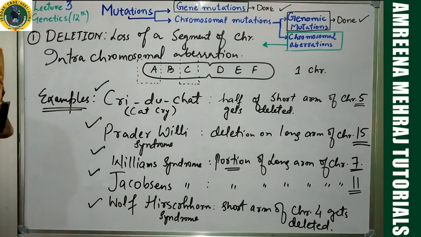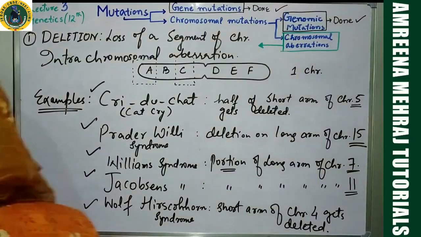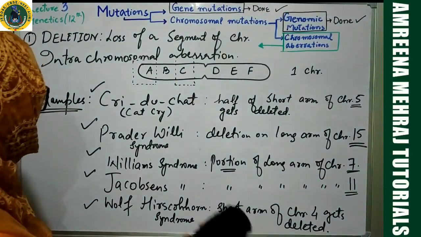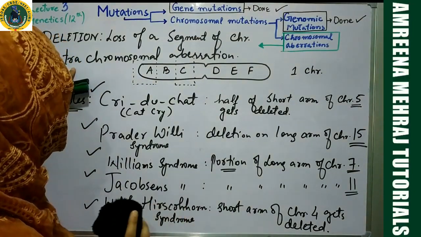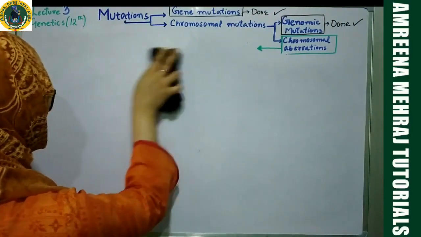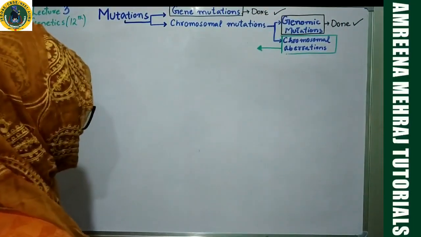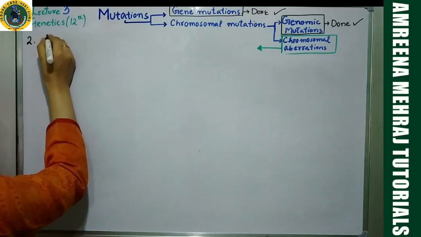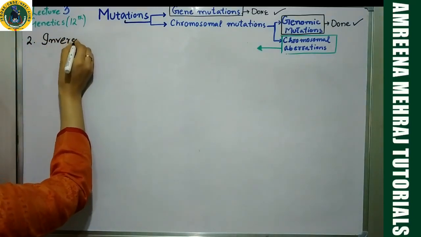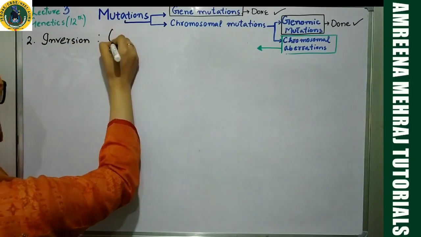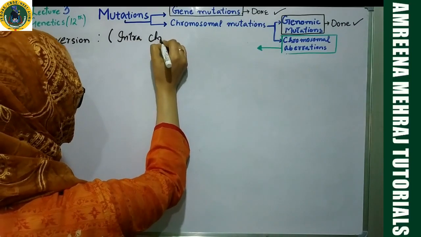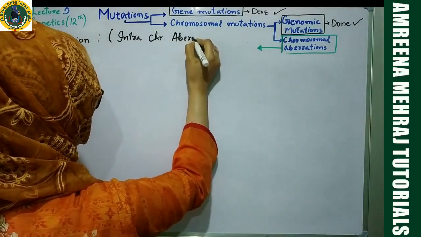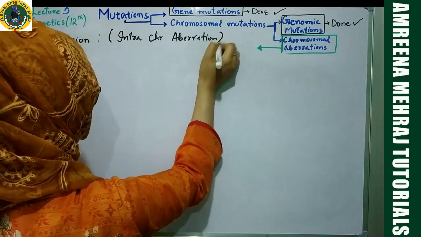Remember these examples, they are very important as far as examinations are concerned, specifically your competitive examinations. Now, let us go and understand the second type of intrachromosomal aberration, that is inversion. Let us now start inversion. So the second type is inversion. Point number one about inversion is that it is again an intrachromosomal aberration. So just one chromosome is involved again.